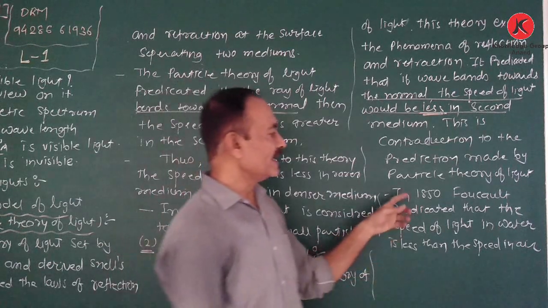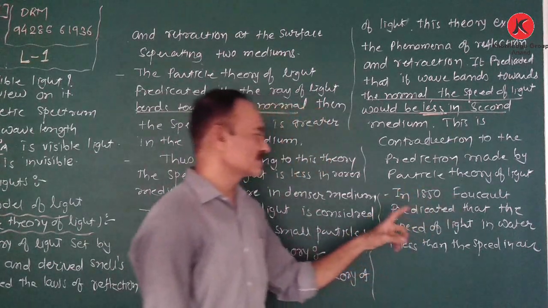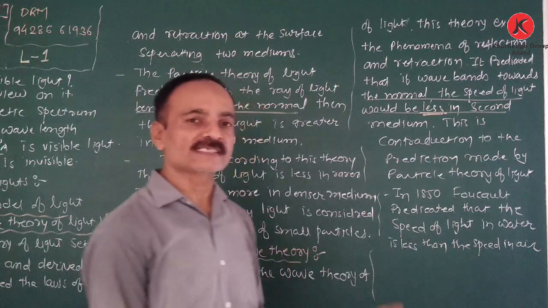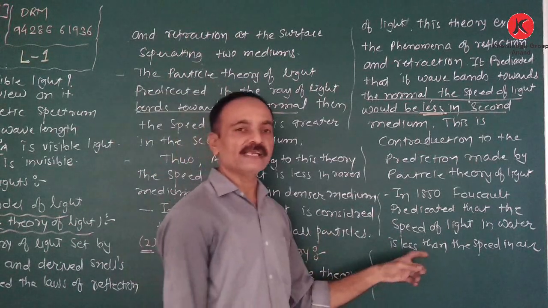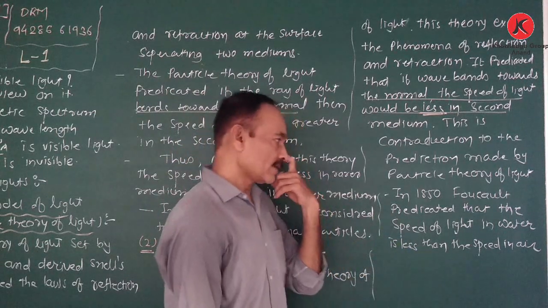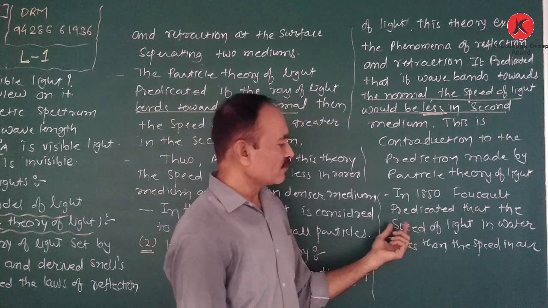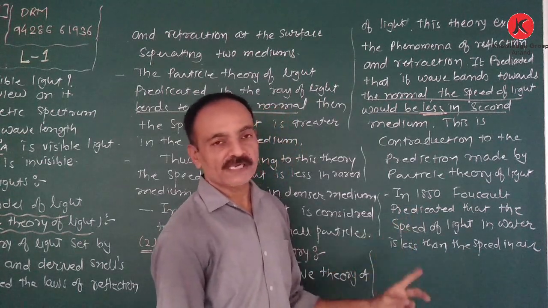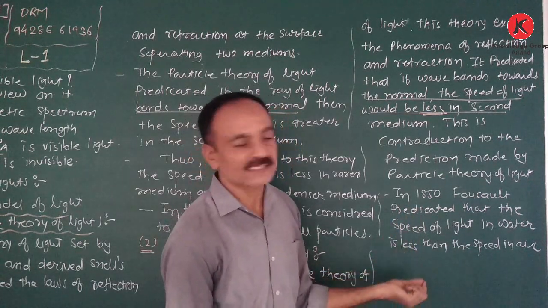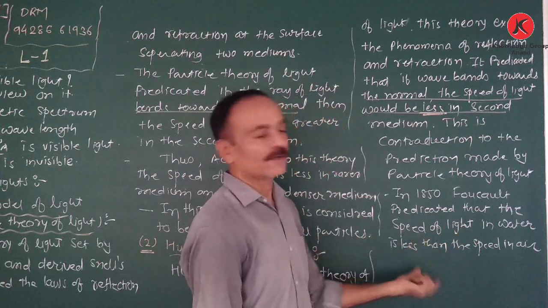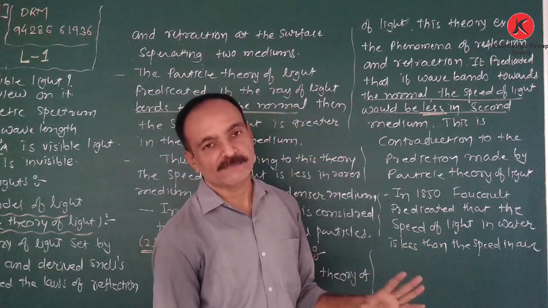So in 1815, Foucault predicted that the speed of light in water is less than the speed in air. From the experiment, he predicted that the speed of light in water, that means the denser medium, is less compared to the speed of light in air, the rarer medium.